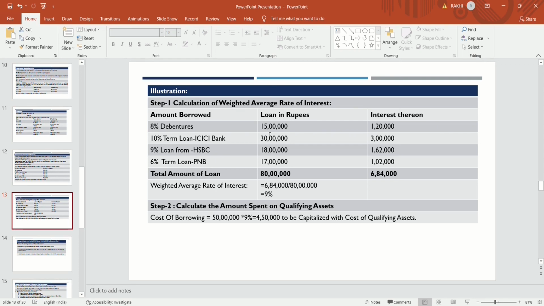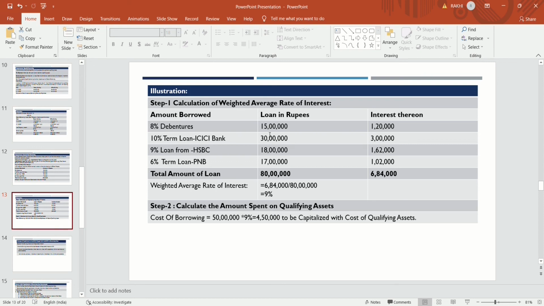So the total amount of interest will be 6,84,000 and the total loan amount will be 80 lakhs. So the weighted average rate of interest will be 6,84,000 divided by the total loan amount, which gives a weighted average rate of interest of 9%.